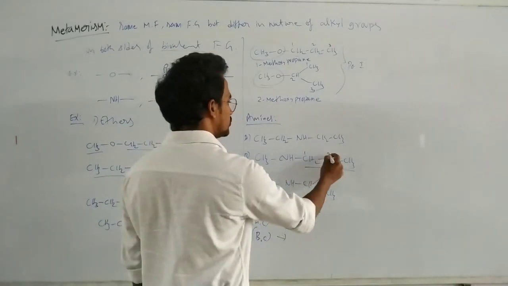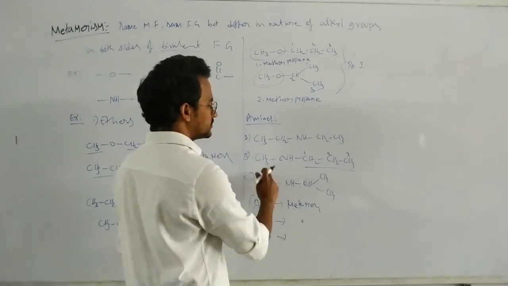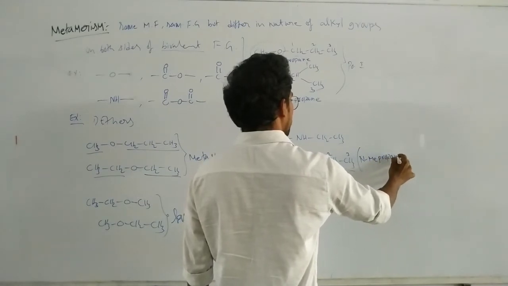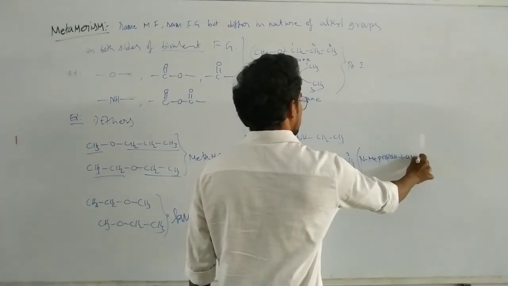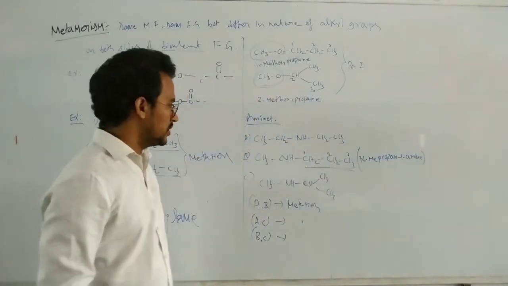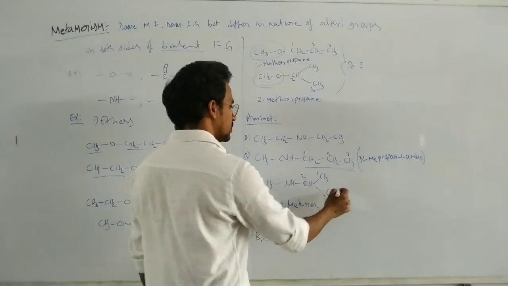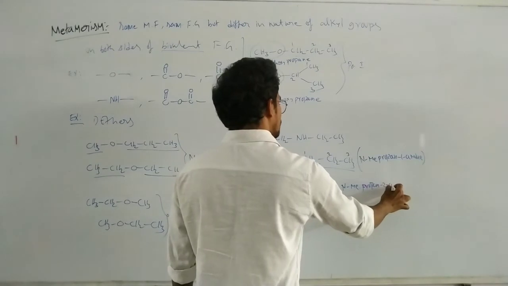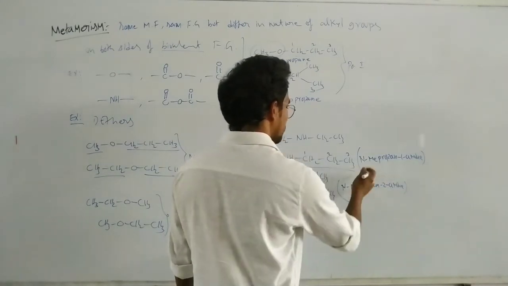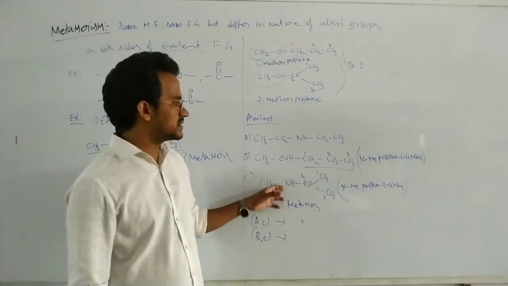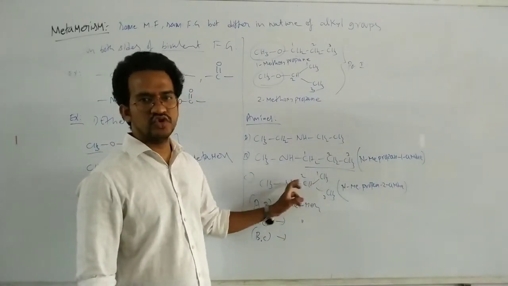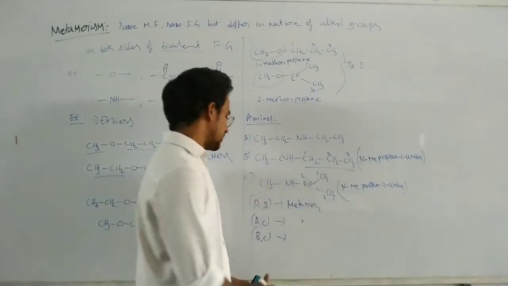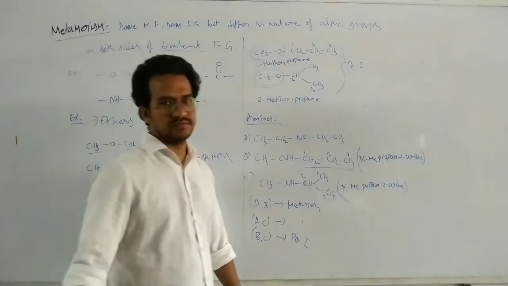Now here what is the name? 1, 2, 3. That means here, the IUPAC name of this one, N-methylpropane-1-amine. Now here, what is the name of this one? N-methylpropane-2-amine. That means these two are the positional isomers. N-methyl is the common, but here propane 1-amine, here propane 2-amine. The position of that NH functional group is different. So that's why here B and C are the positional isomers.